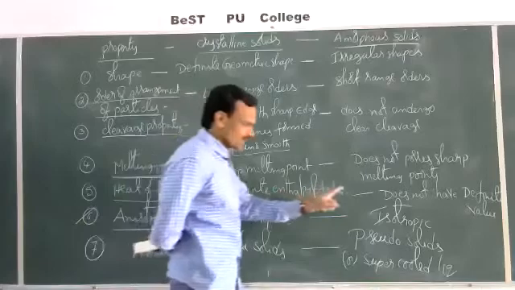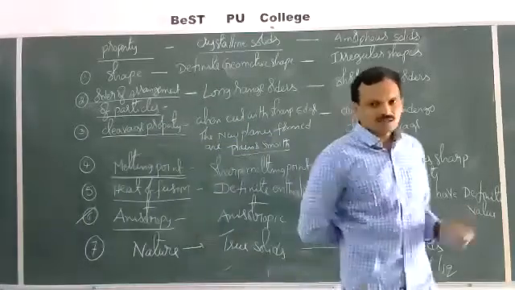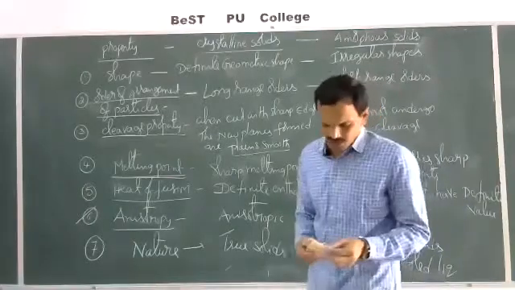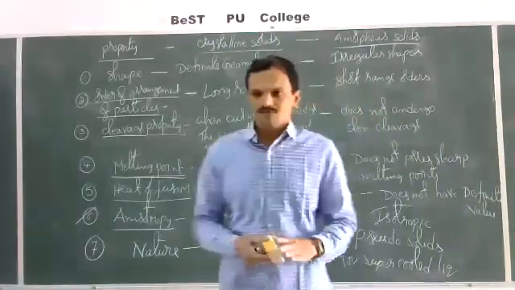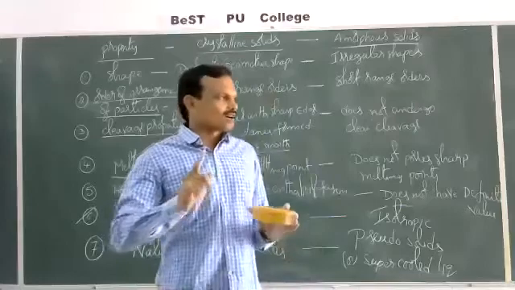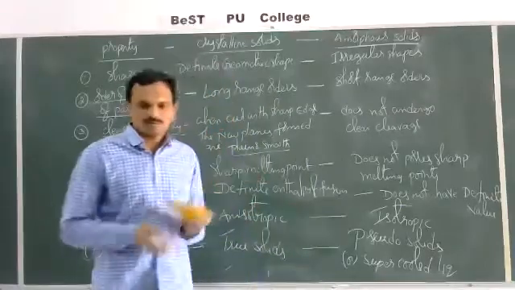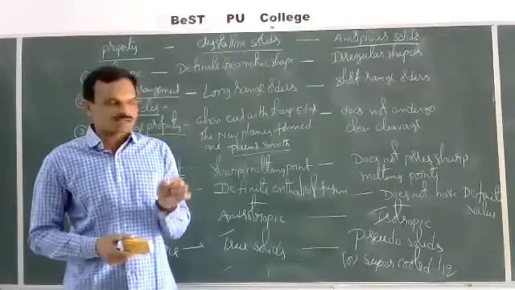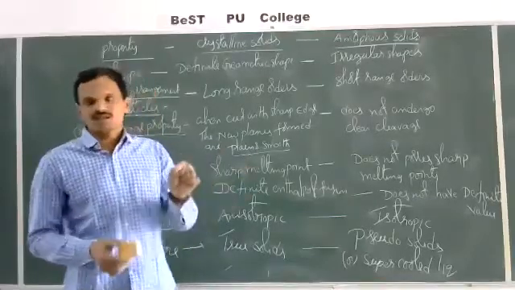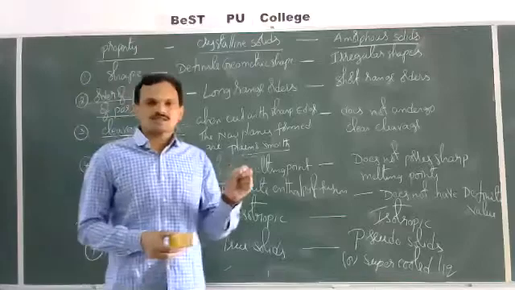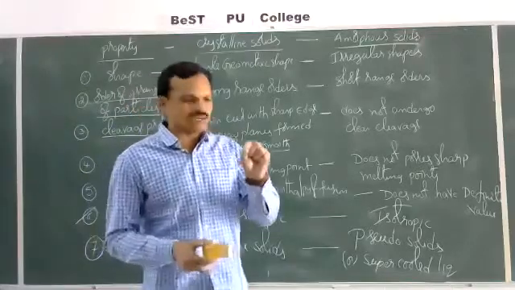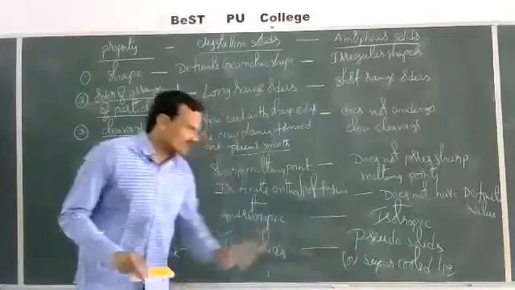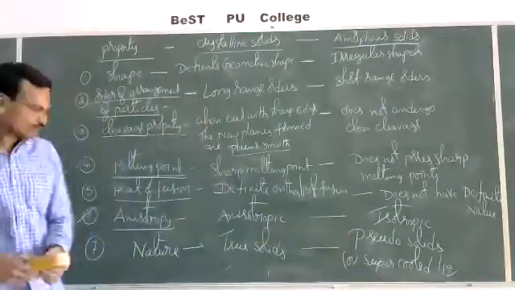Whereas in case of amorphous solids, there is no regular arrangement of the constituent particles, but on an average, in all directions, the composition is nearly the same. In amorphous solids, the composition of the particles is nearly the same in all directions. That's why in all directions they possess the same values for different physical properties. That's why amorphous solids are isotropic in nature.